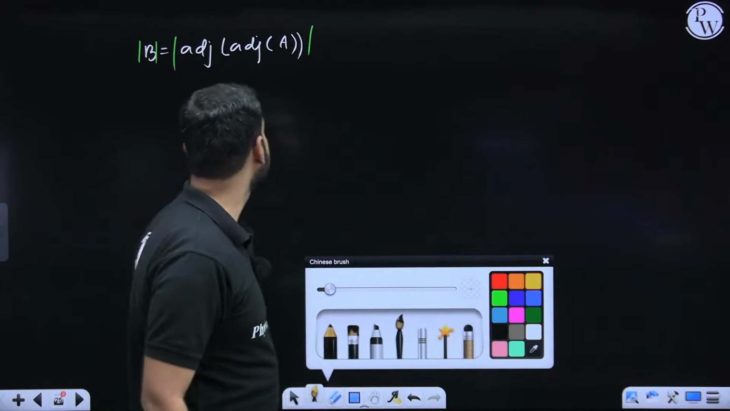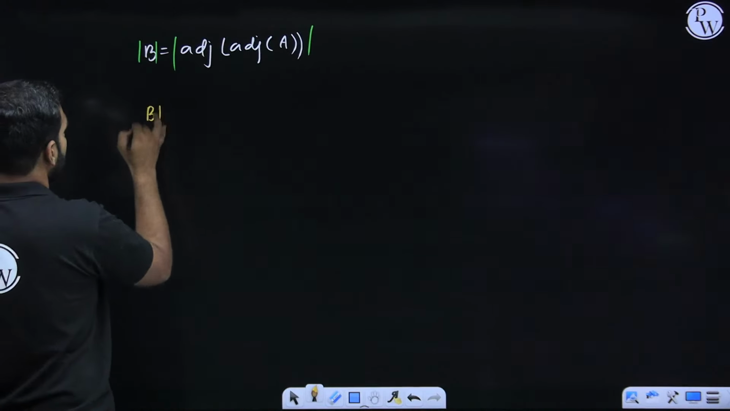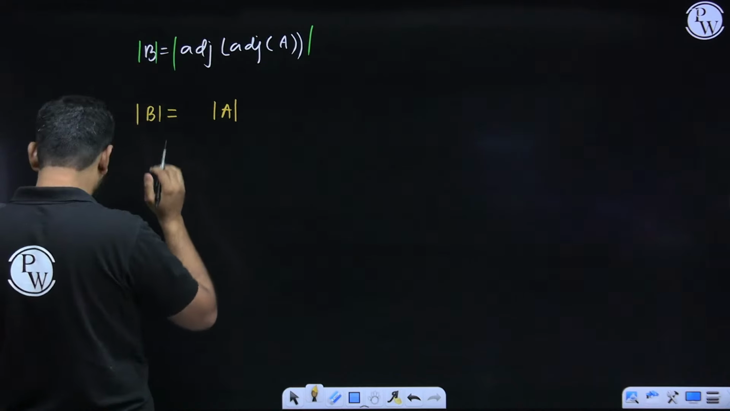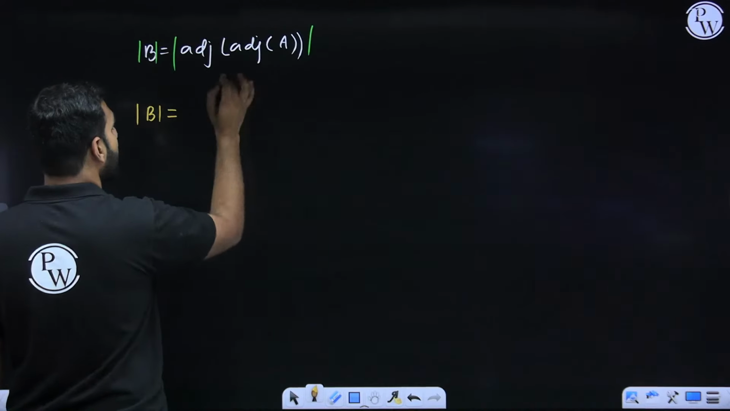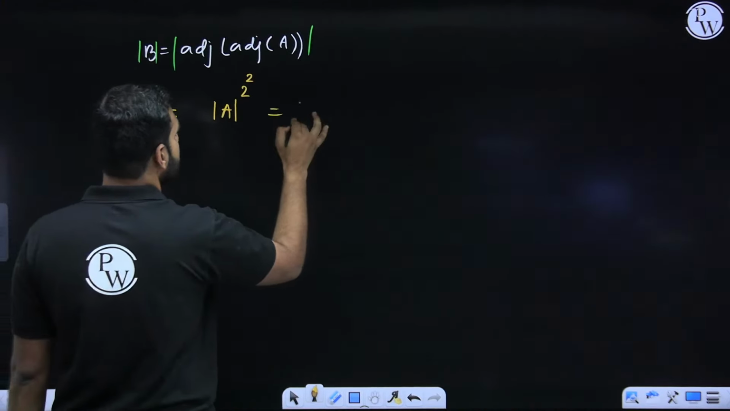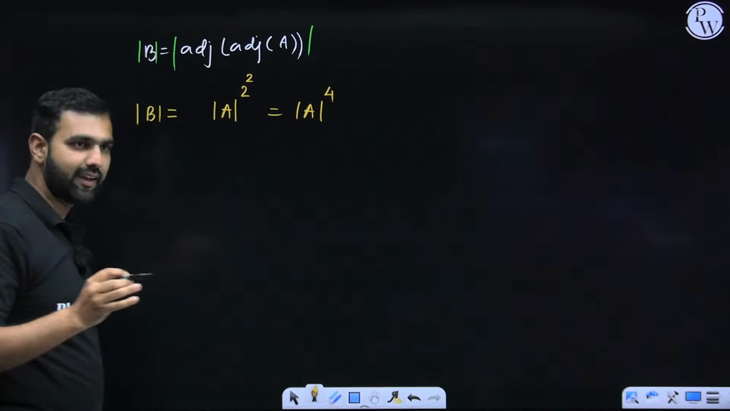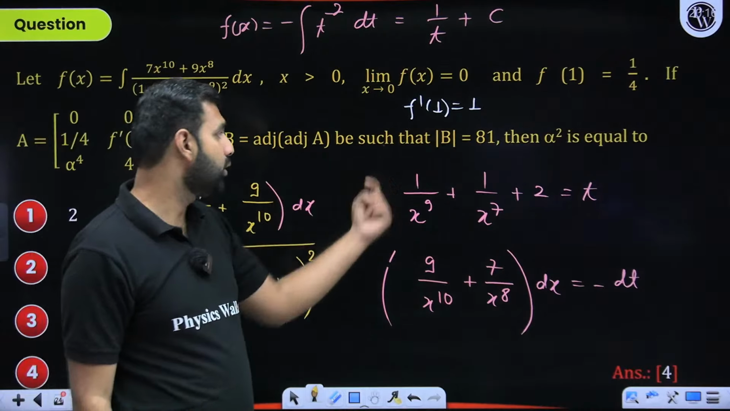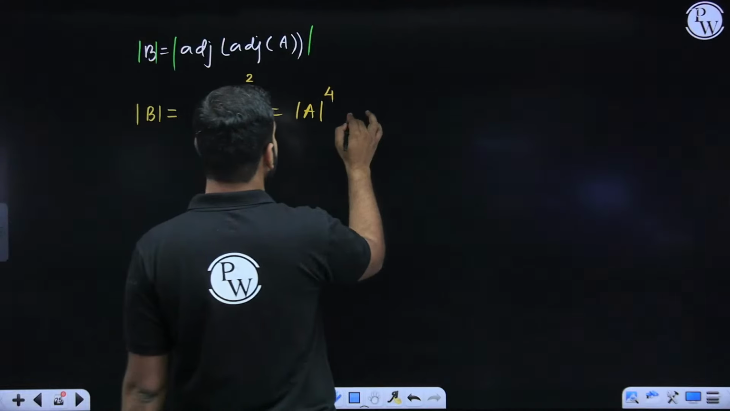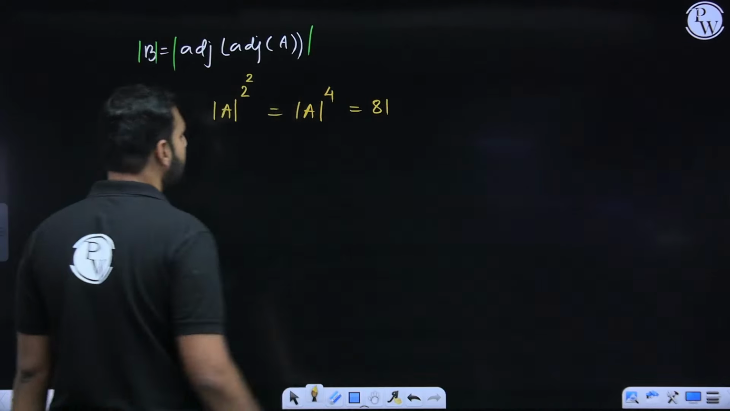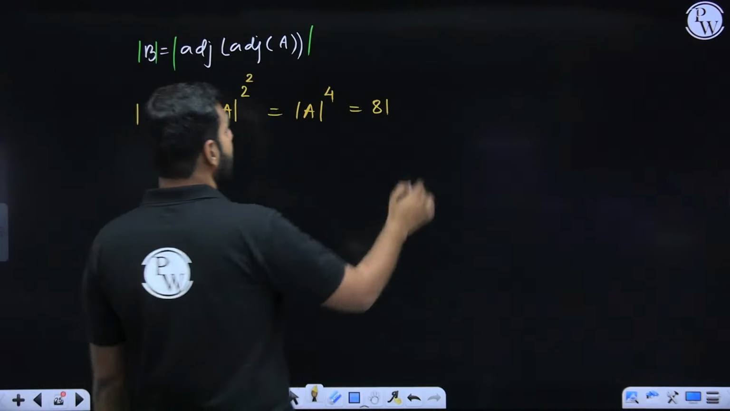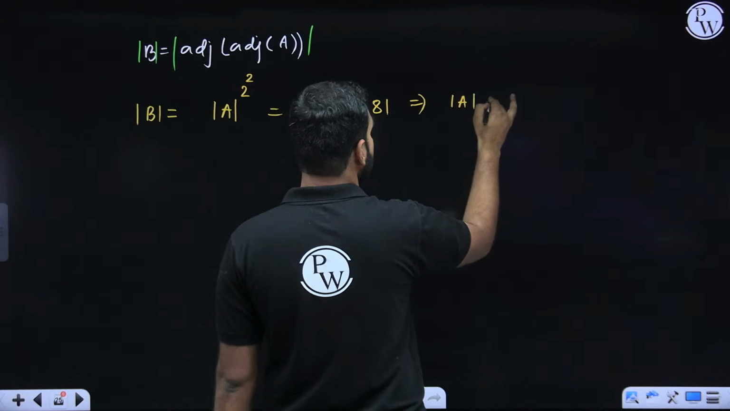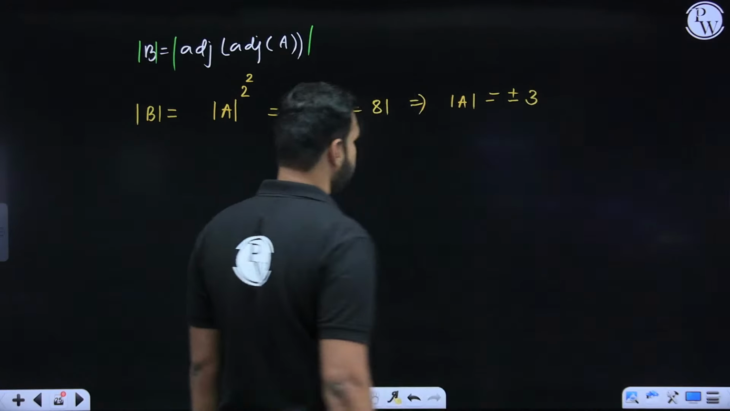So here, when you do this, I hope you remember, determinant of B will be equal to determinant of A to the power n minus 1. The order is 3, so 3 minus 1 is 2. To the power number of times adjoint is appearing, that's 2. So it is determinant of A to the power 4. A basic property I have used here. Everyone comfortably understanding it? Now, determinant of B is said to be 81. So determinant of A to the power 4 is 81. I would unhesitatingly say that determinant of A square will be 9 and determinant of A should be either plus 3 or minus 3. That is what we have.